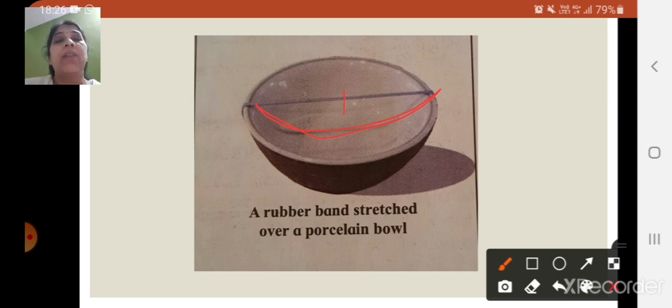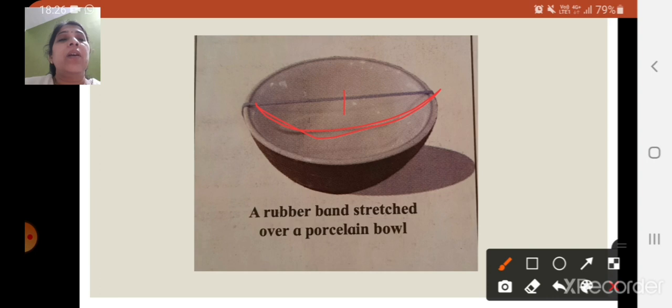The rubber band will stretch more, you will hear a louder sound and the amplitude will increase. And if you apply a smaller amount of force, the rubber band will stretch less, the amplitude will decrease, and you will hear a softer sound.